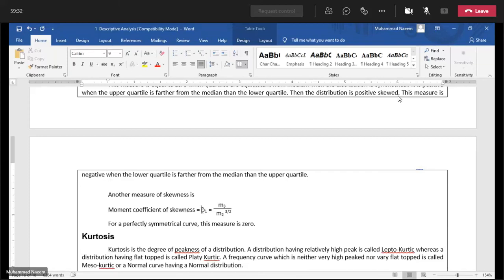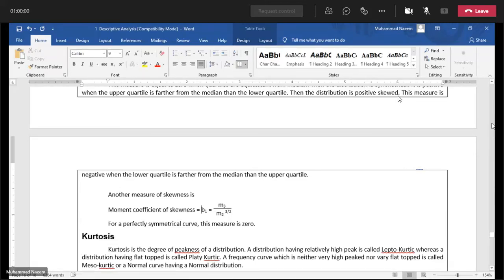Here the coefficient of skewness is also equal to m3 by m2 power 3 by 2. M3 and M2 are the moments about mean. M3 is third moment about mean, and M2 is the second moment about mean.